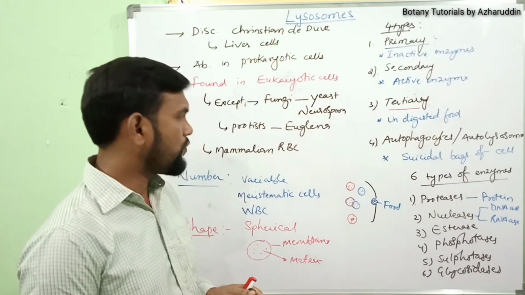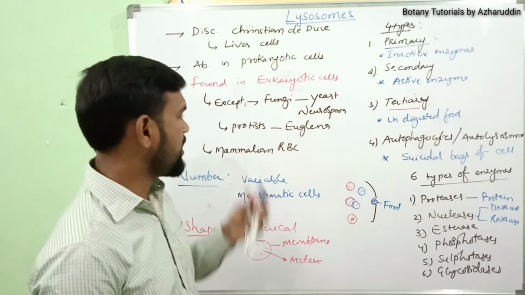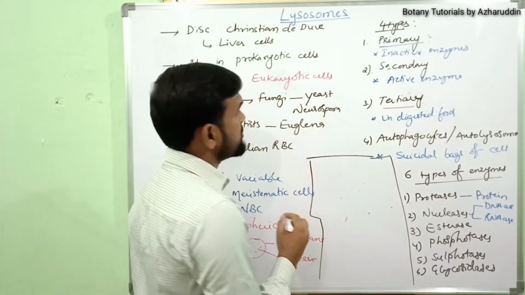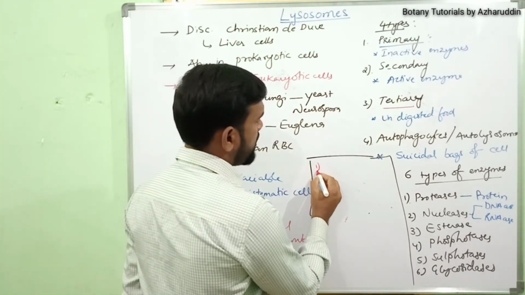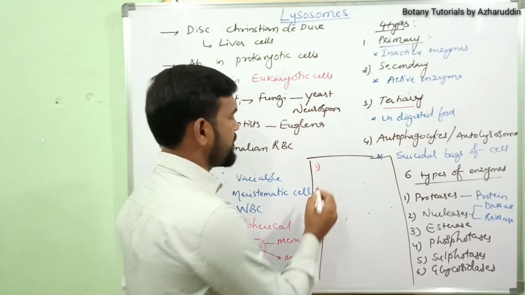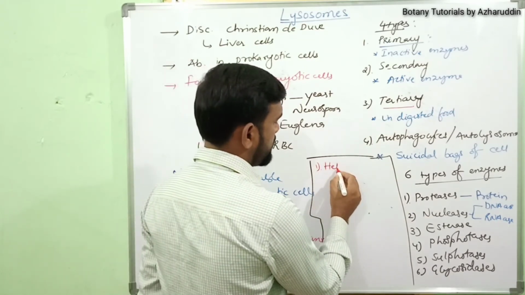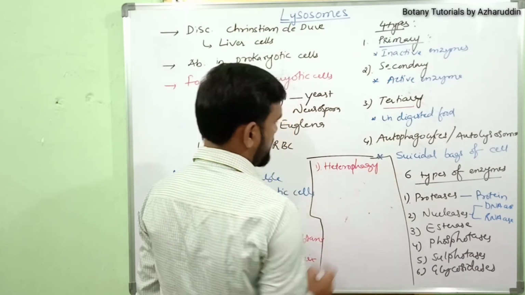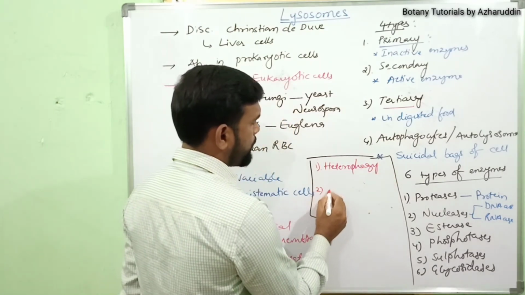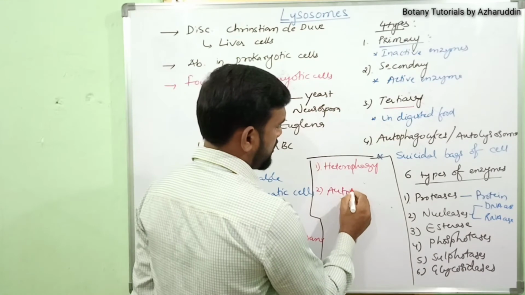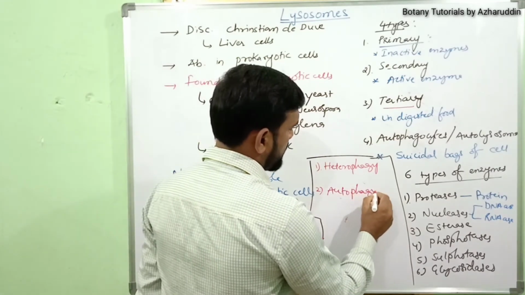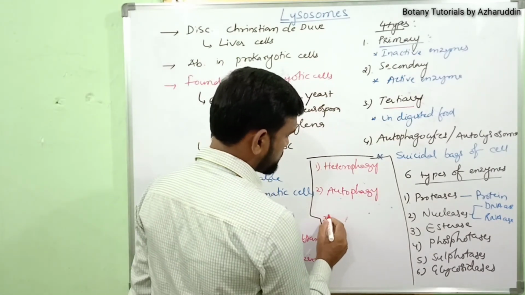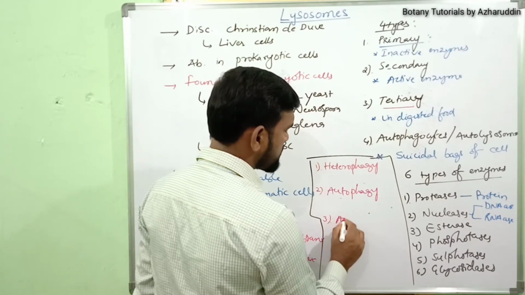Next, coming to the functions of lysosomes. Lysosomes are involved in heterophagy, and second one, autophagy. The third function is autolysis.